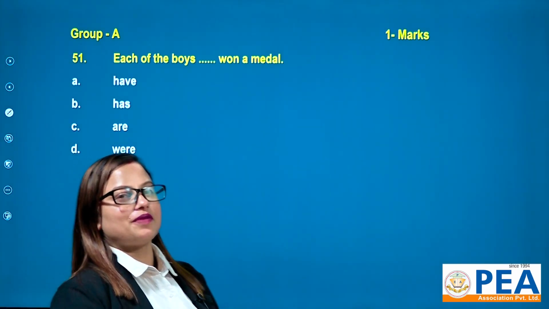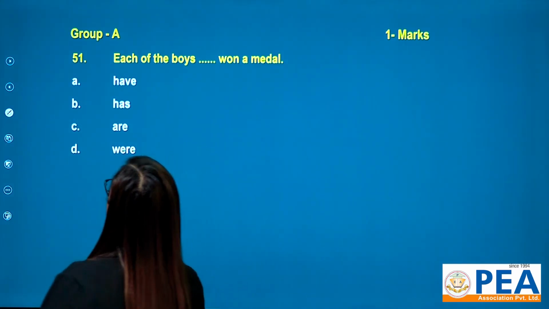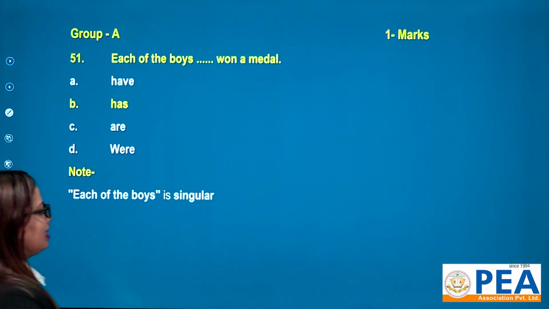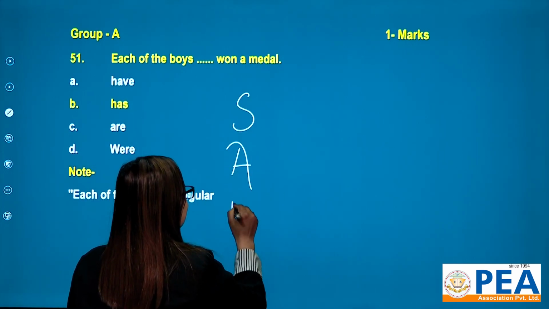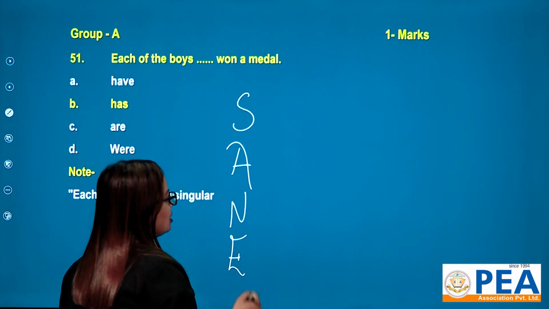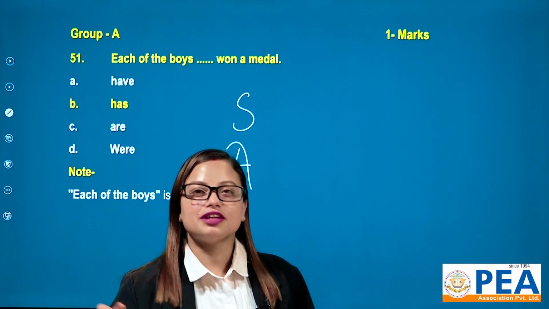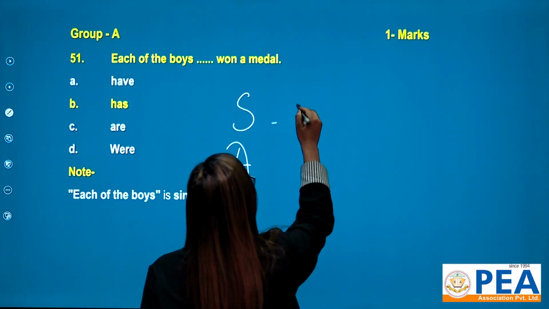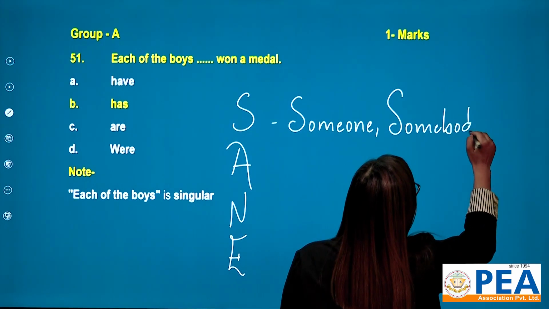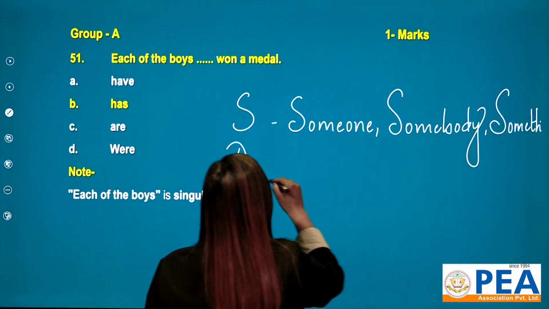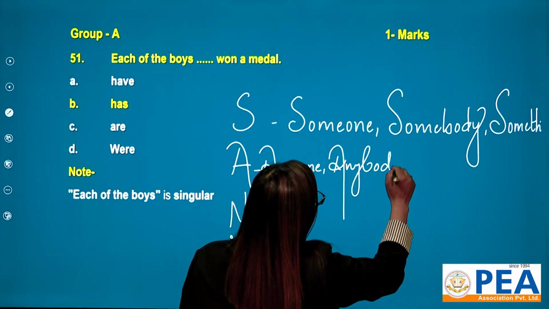In question number 51, let me read. Each of the boys dash on a medal. Now let me tell you something. A N is in. This is indefinite pronoun. Indefinite pronoun such as S stands for someone, somebody, something. A stands for anyone, anybody, anything.